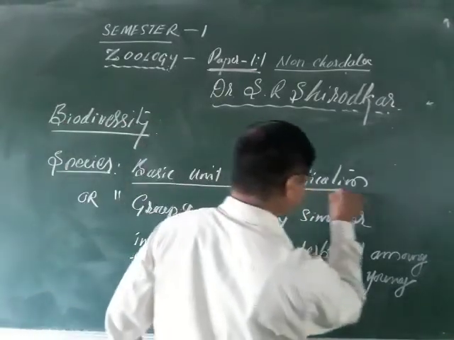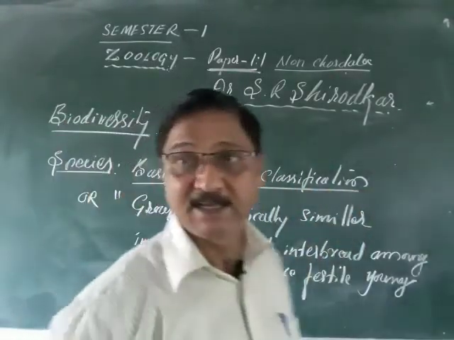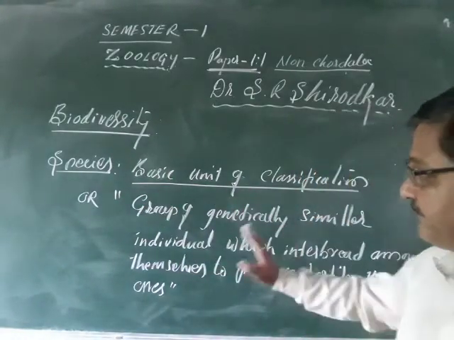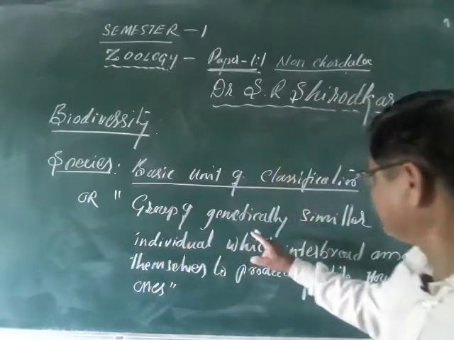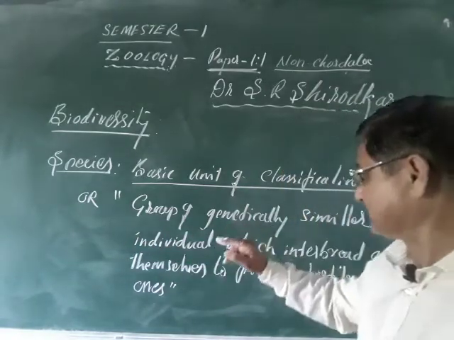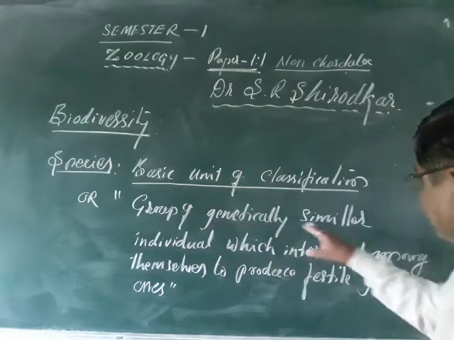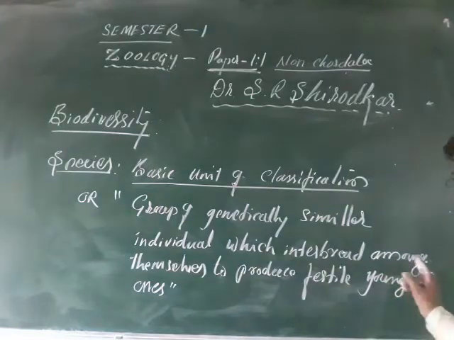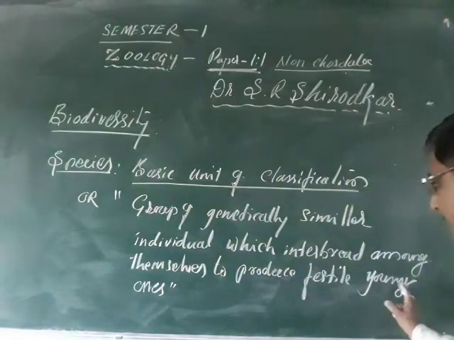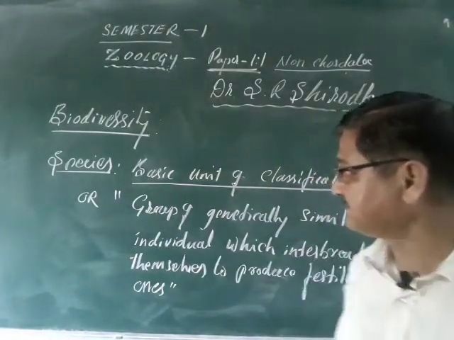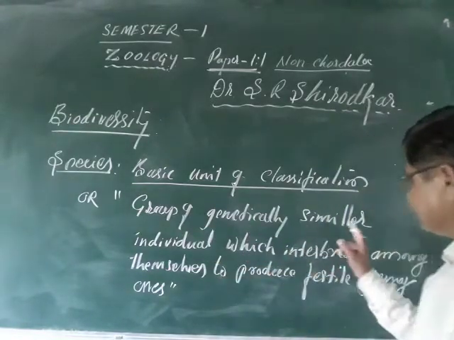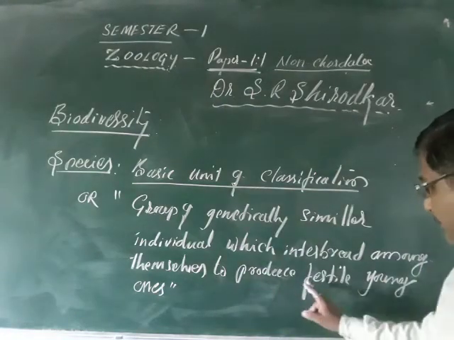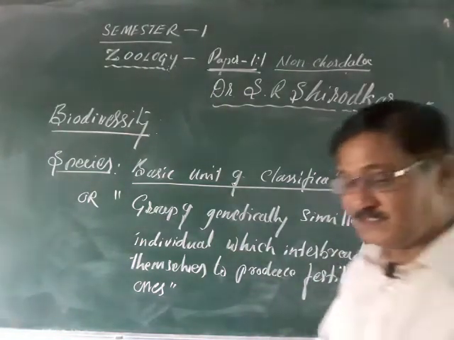In simple terms, species is a basic unit of classification, or scientifically, it is a group of genetically similar individuals which interbreed among themselves to produce fertile young ones. So this is called the species.